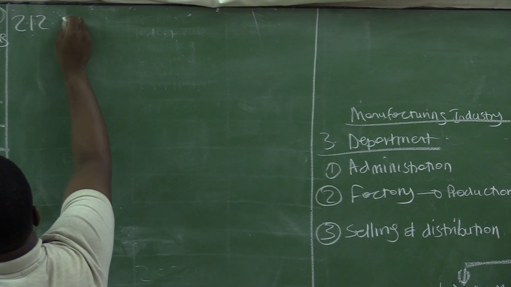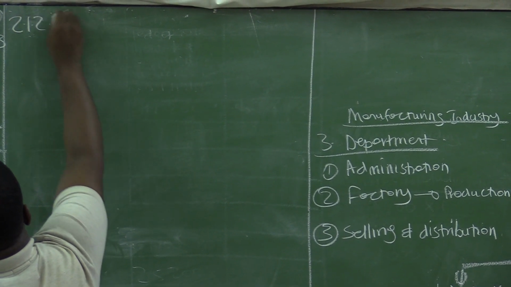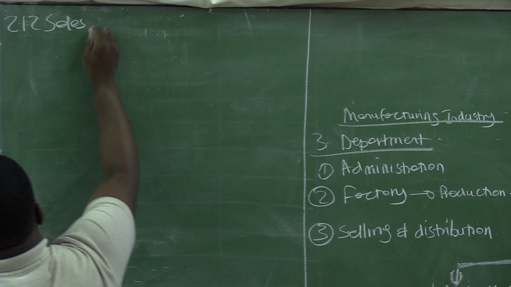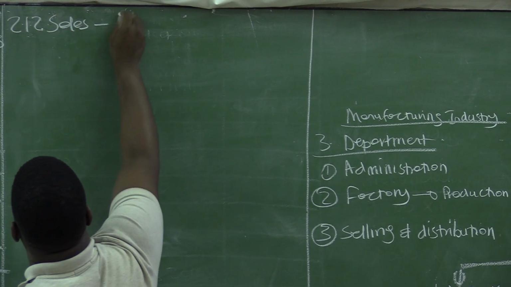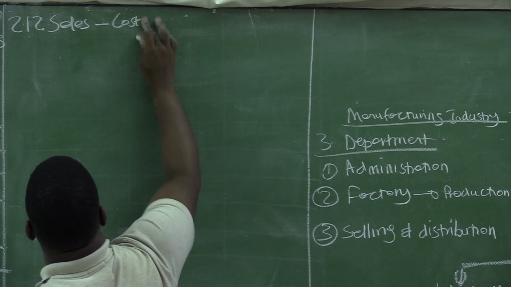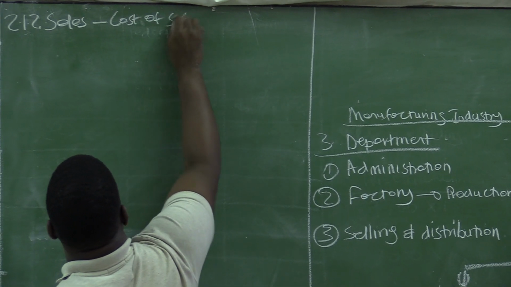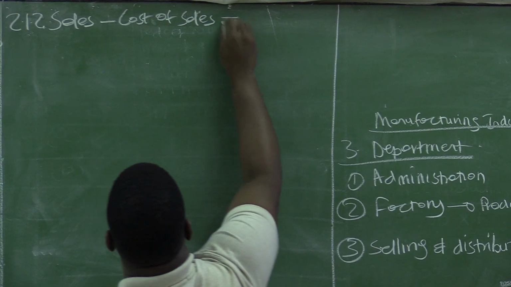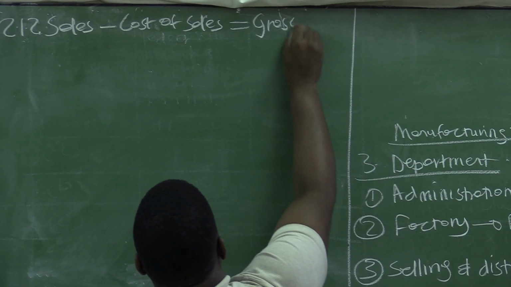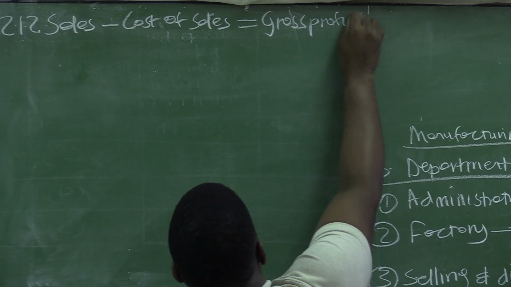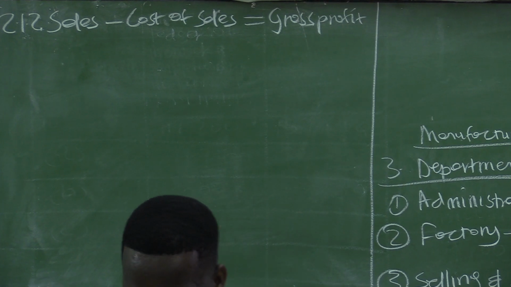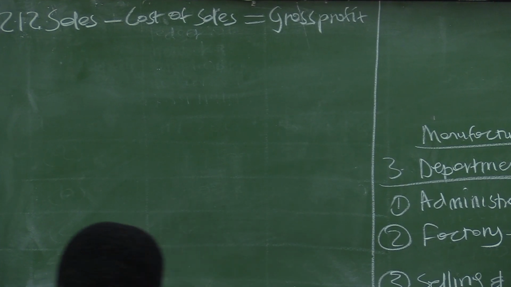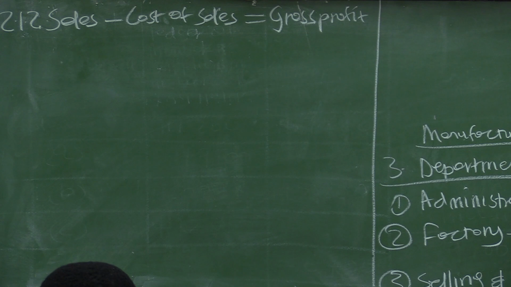How are you going to calculate the gross profit? It will be sales minus cost of sales equals gross profit.